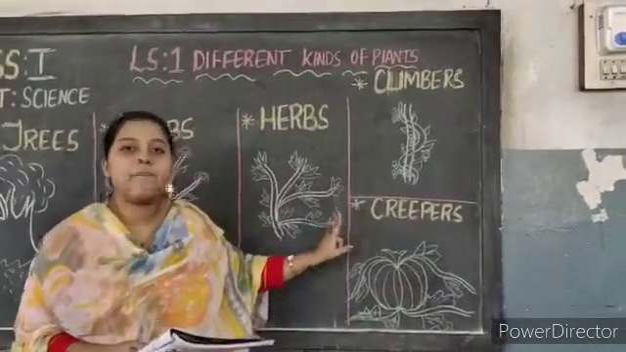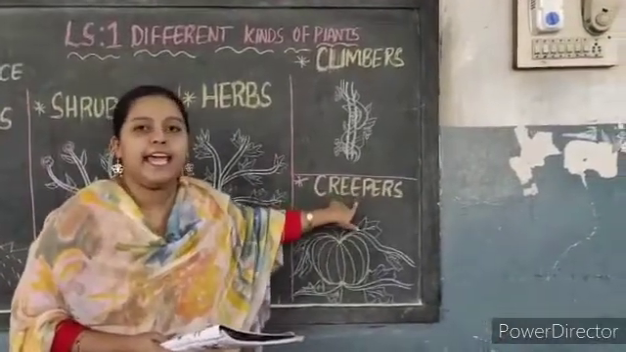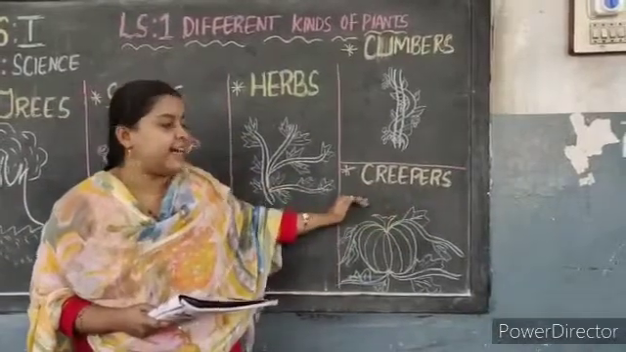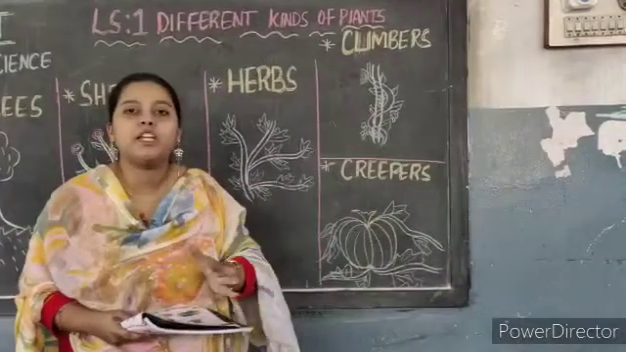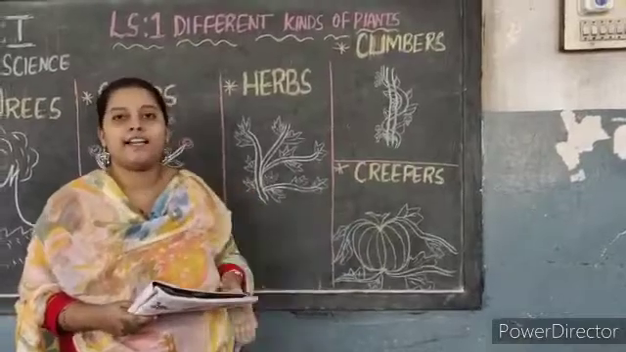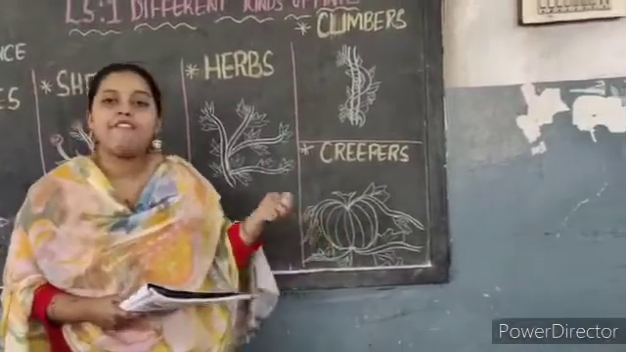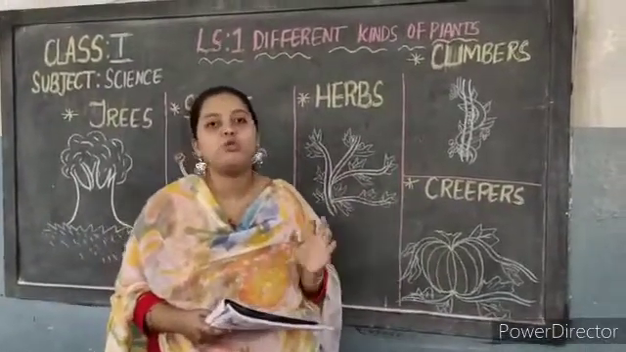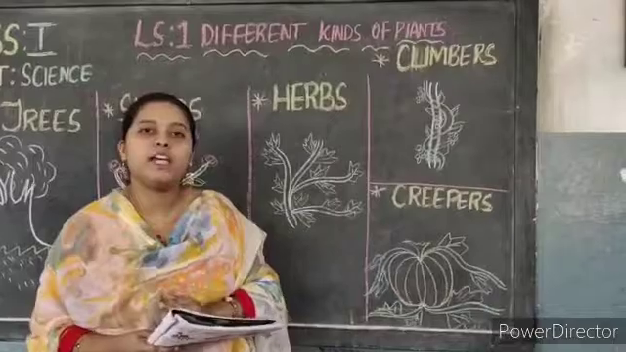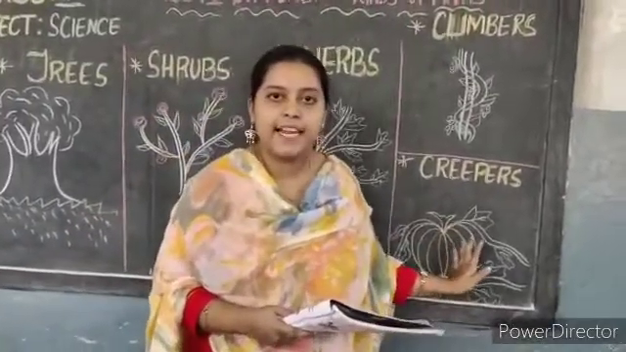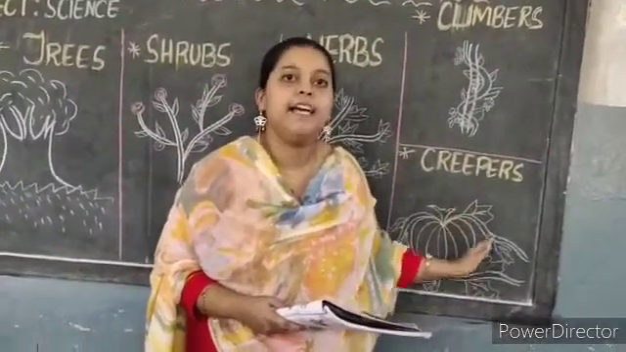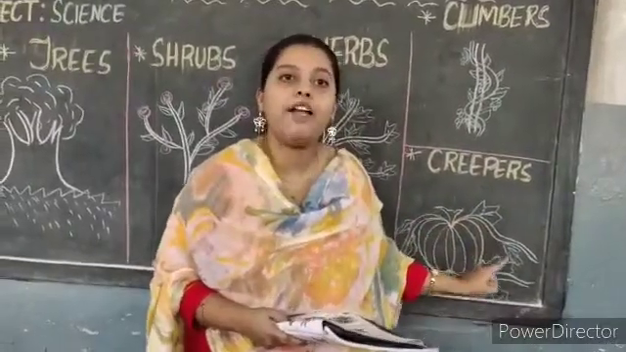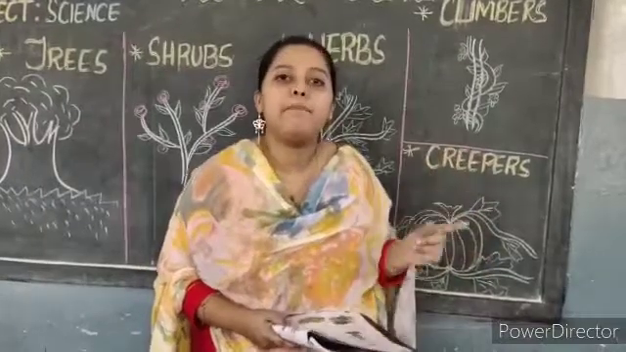Next coming to creepers. C-R-E-E-P-E-R-S. Creepers. See children, creepers will creep on the ground. Their stems are very weak, so they cannot even take anyone's support to stand. That's why they creep on the ground. What are the examples for this, children? Watermelon and pumpkin.